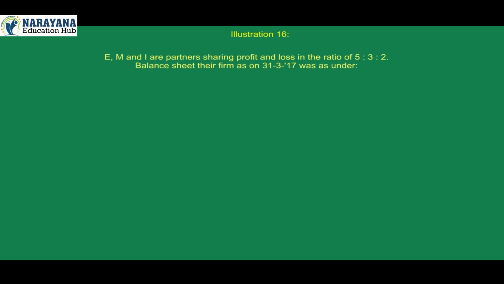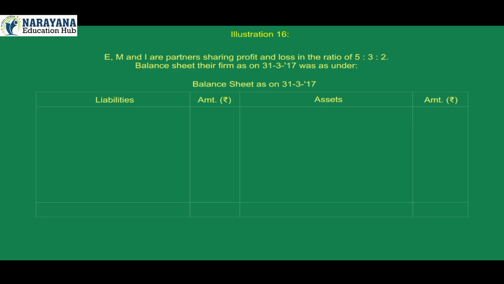Illustration 16. E, M and I are partners sharing profit and loss in the ratio of 5:3:2. Balance sheet of their firm as on 31st March 2017 was as under. Balance sheet as on 31st March 2017.